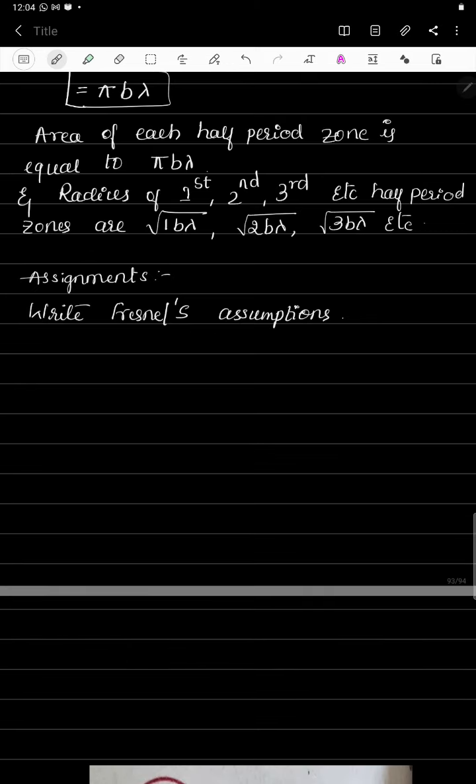So take the assignment question, students. Write Fresnel's assumptions. You write all the three assumptions, and for different values of theta, how the intensity is going to vary, give the evidence for that also. Thank you.